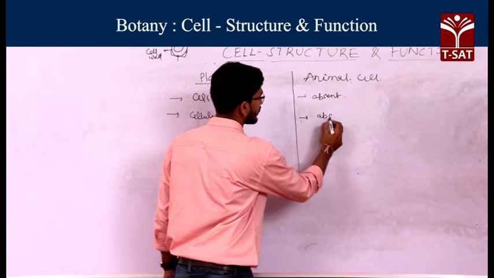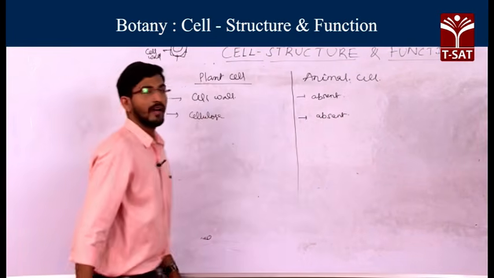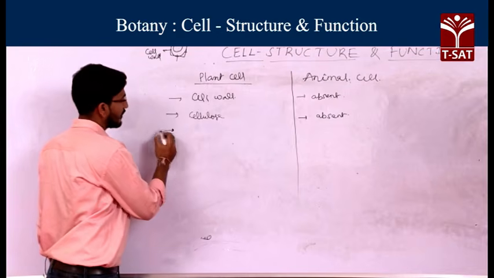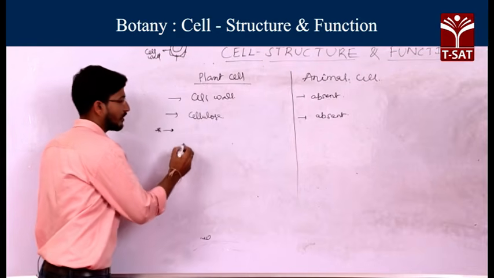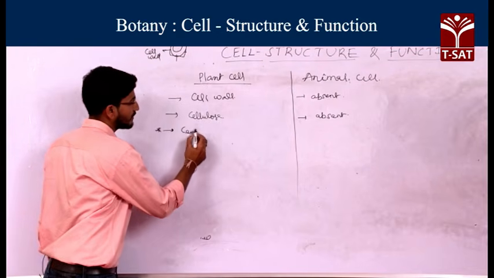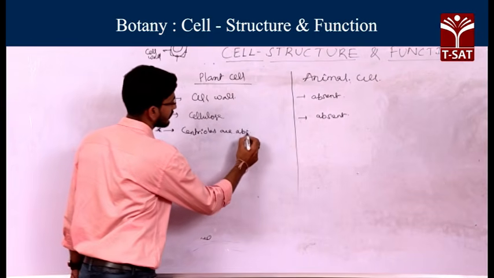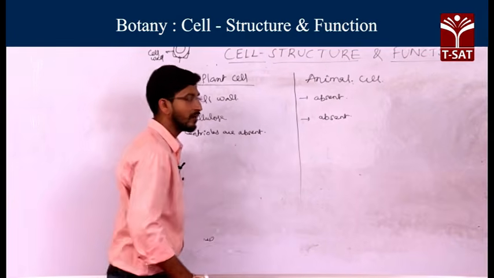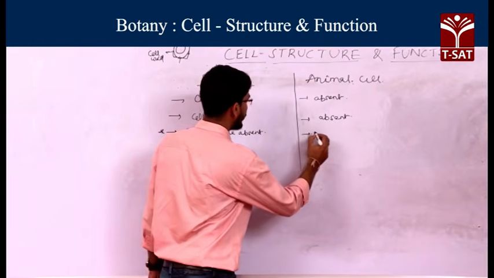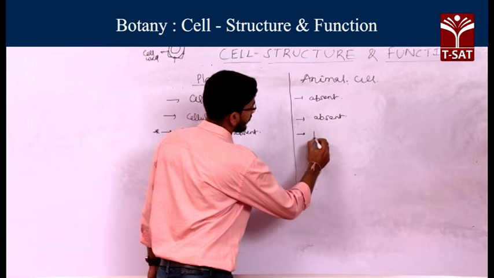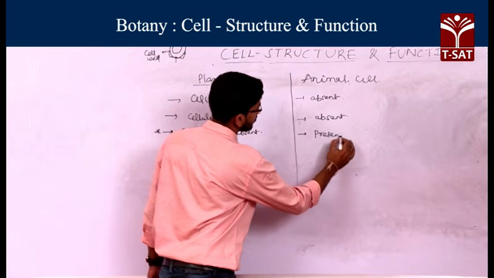Cellulose is absent. Another major difference is that in plant cells the centrioles are absent, but in animal cells you will find the centrioles.